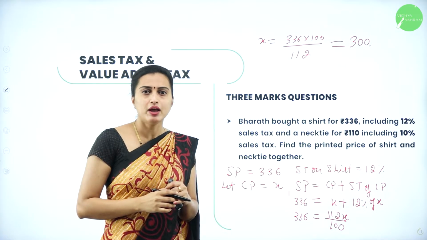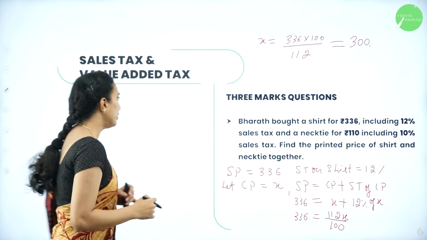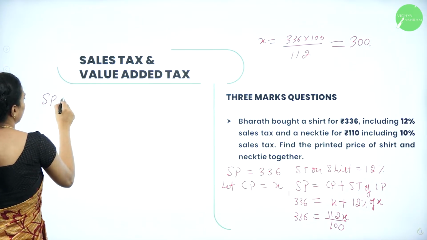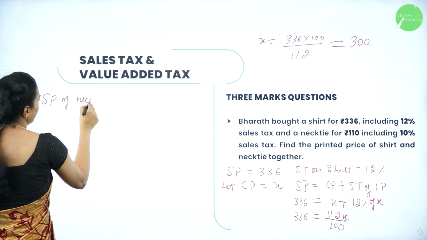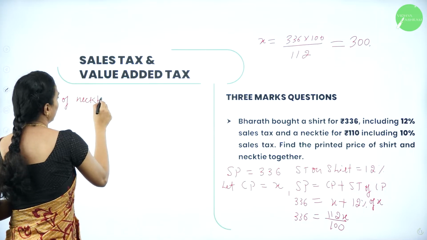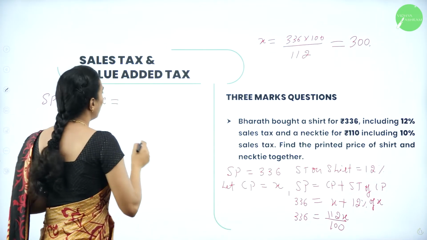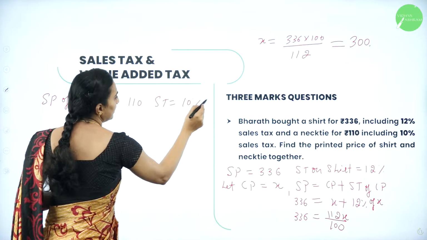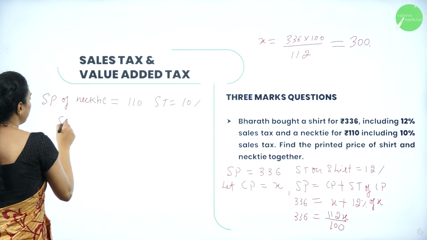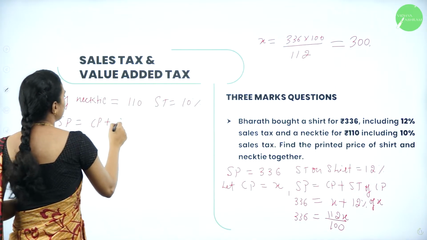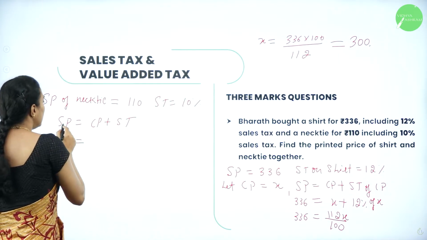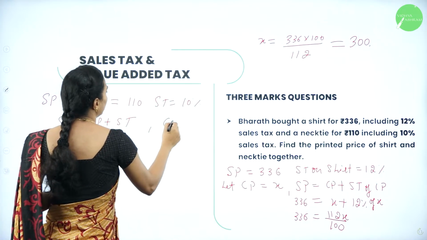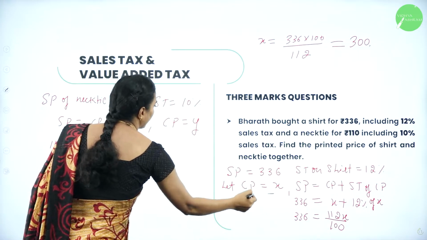Now we need to calculate the price of the necktie. They have given the SP of the necktie as rupees 110, and the sales tax percentage as 10%. Now you know that selling price is cost price plus sales tax on cost price. Selling price is 110, and let CP be y, because we have already considered x.